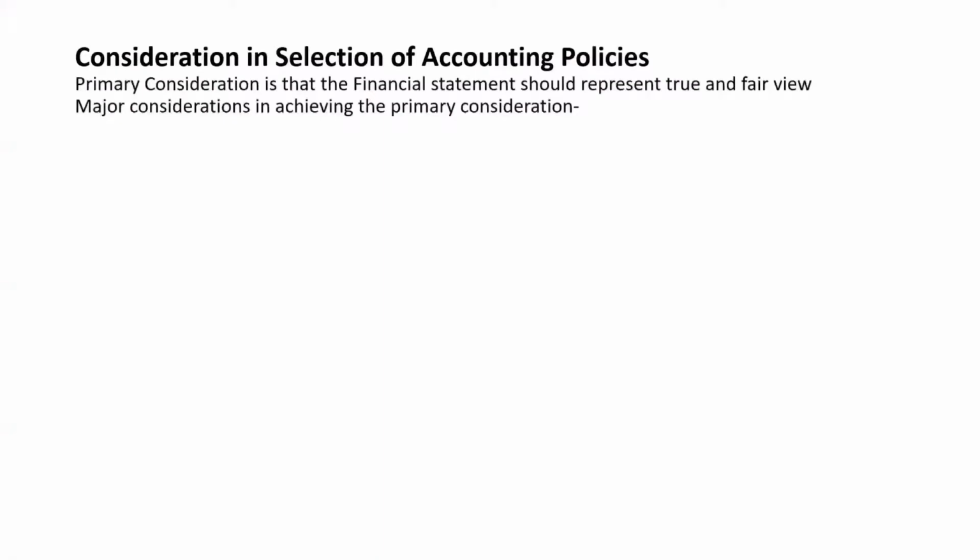Now next, consideration in selection of accounting policies. Primary consideration is the financial statement should represent a true and fair view. Major consideration is achieving the primary consideration. So what is the main consideration for selection of accounting policy? That the financial statement should represent true and fair view. And for that, other considerations are: first one, prudence.